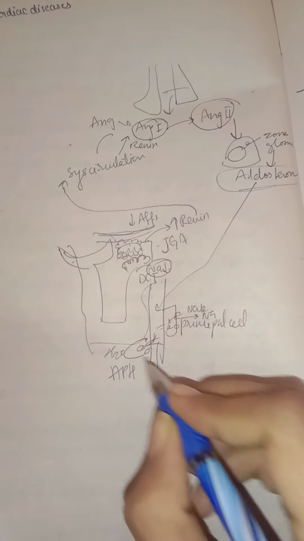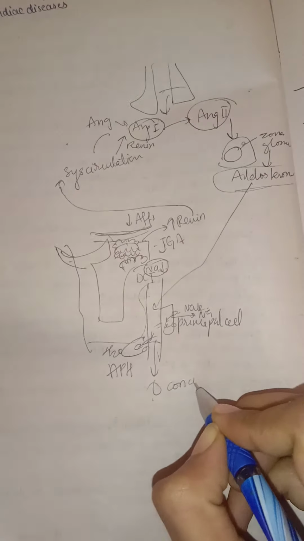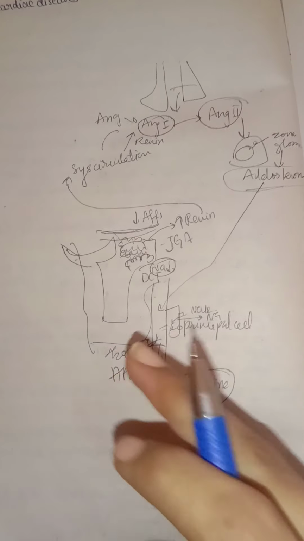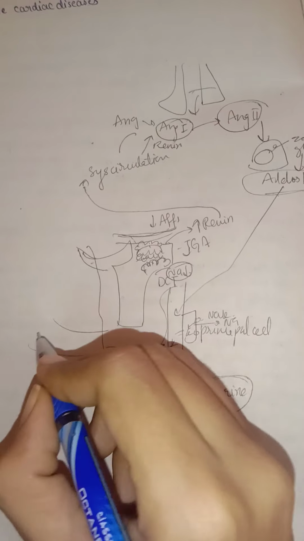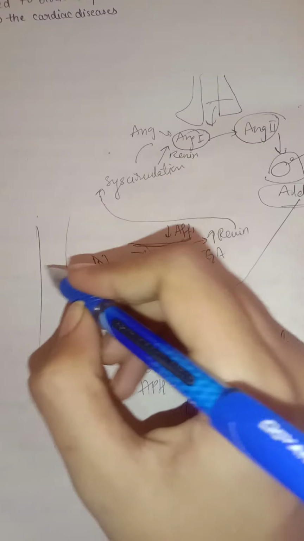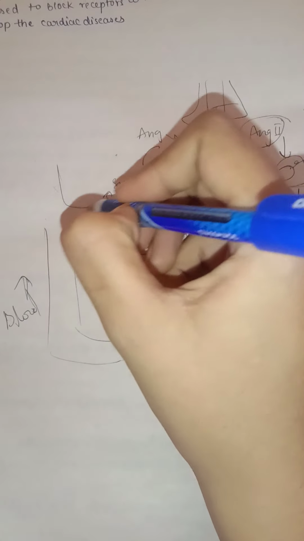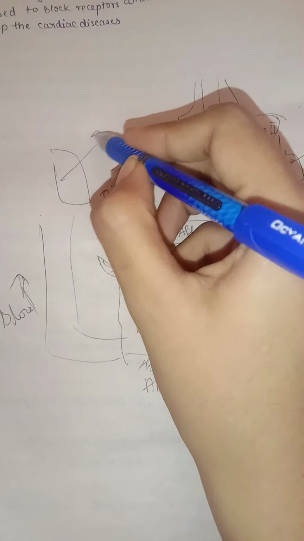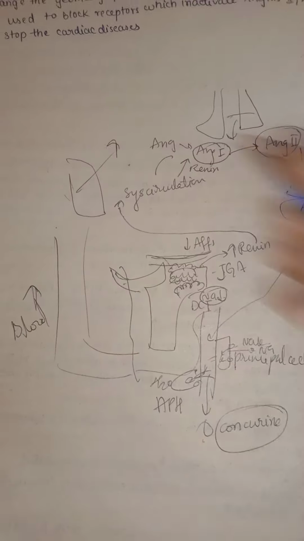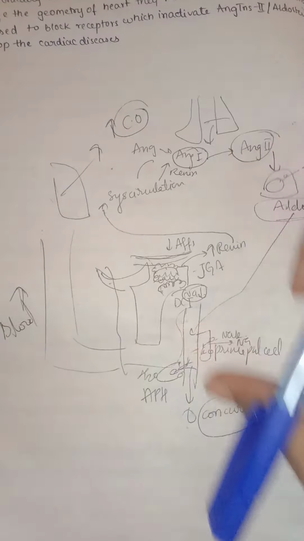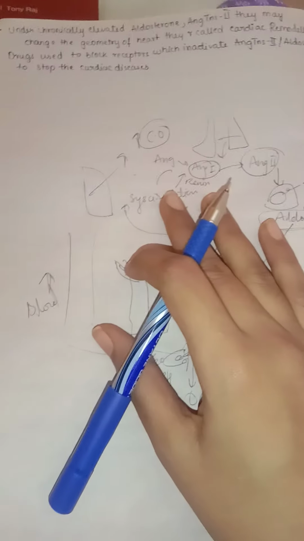So by this mechanism, you can see we finally get concentrated urine, because a lot of water and sodium are reabsorbed. Because of this, from the venous side, you can see there is now an increase in blood volume. So the heart will also have higher blood volume, and this will lead to an increase in cardiac output from the heart. Like this, the system controls our body whenever there is hemorrhage, blood loss or anything.